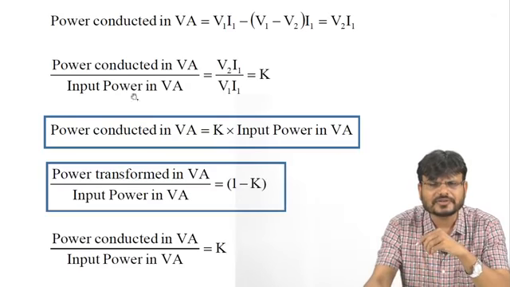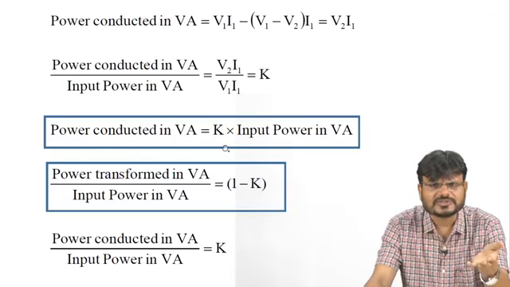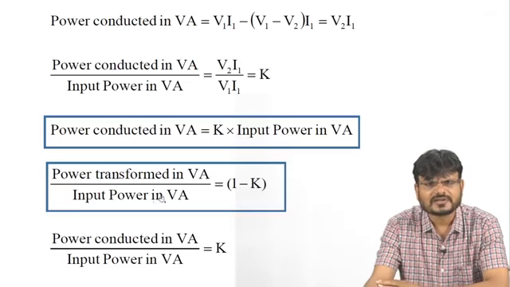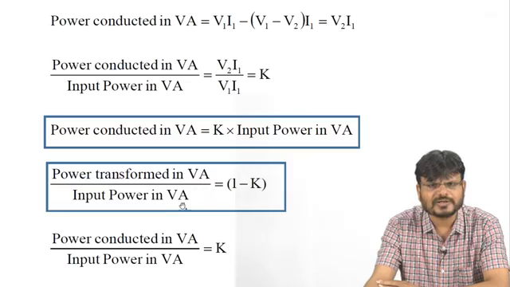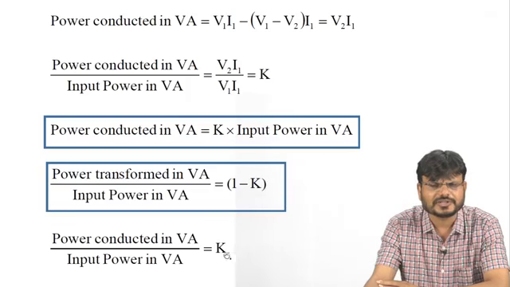After solving, you can write that power conducted in VA is equal to the transformation ratio multiplied by the input power in VA. So power transformed in VA upon input power in VA is equal to 1 minus K, and power conducted in VA upon input power in VA is equal to K.